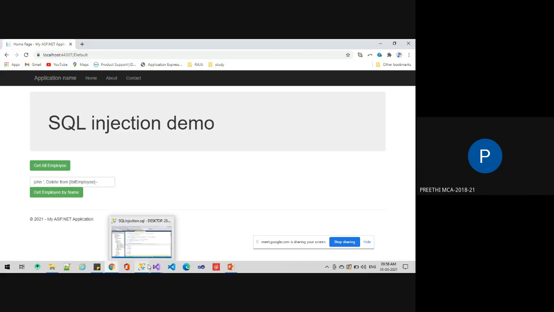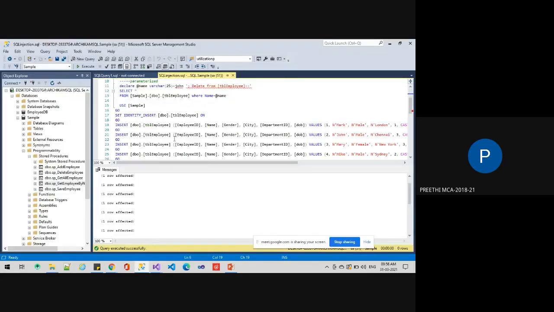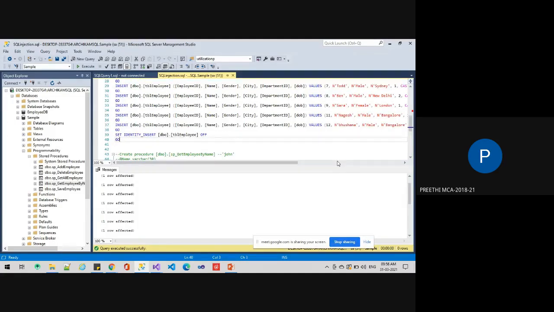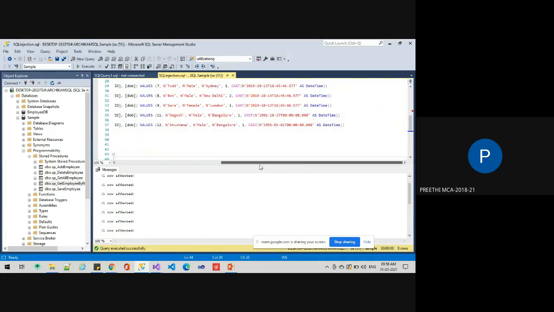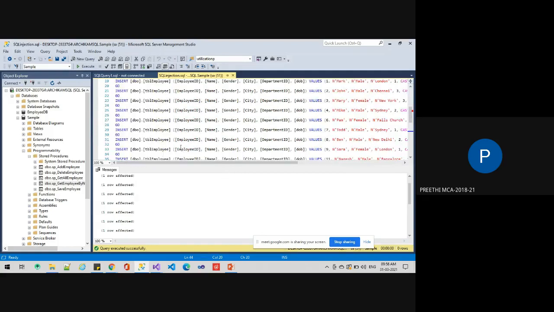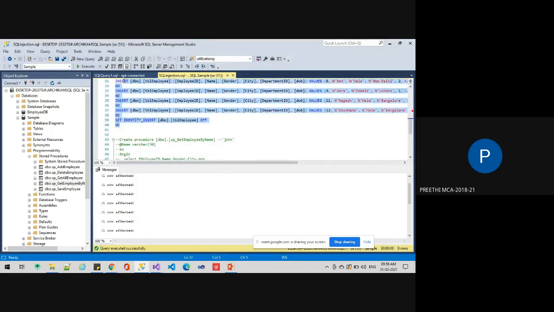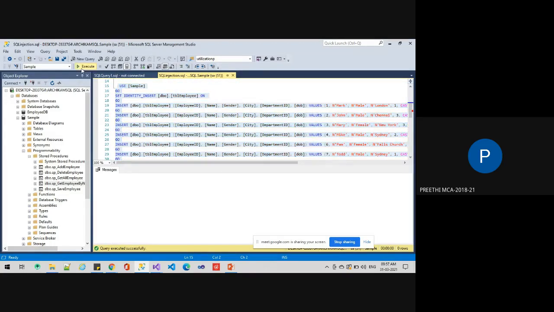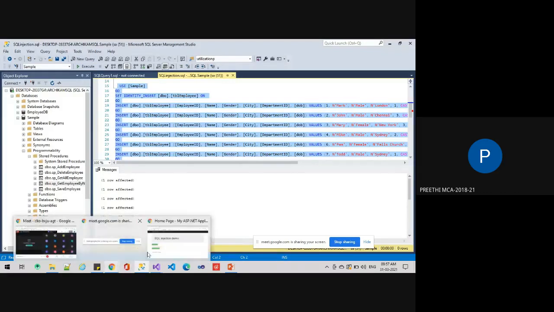So again, we have to insert that. So now the data has been inserted.